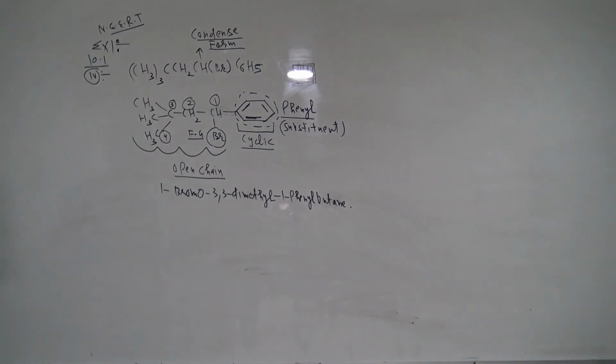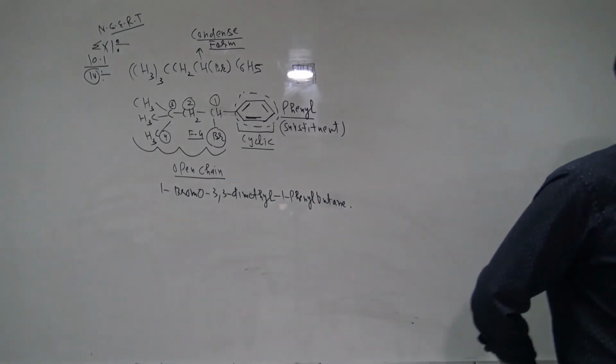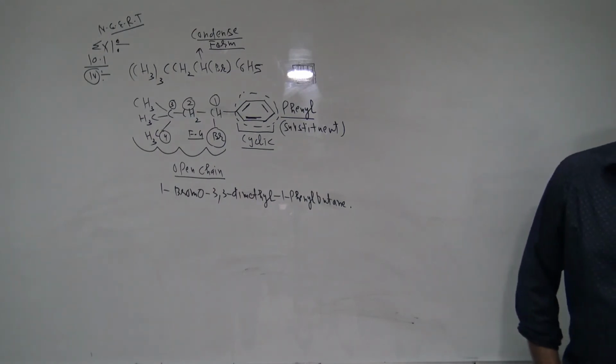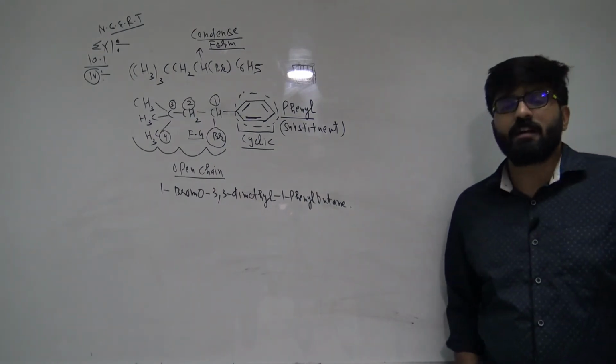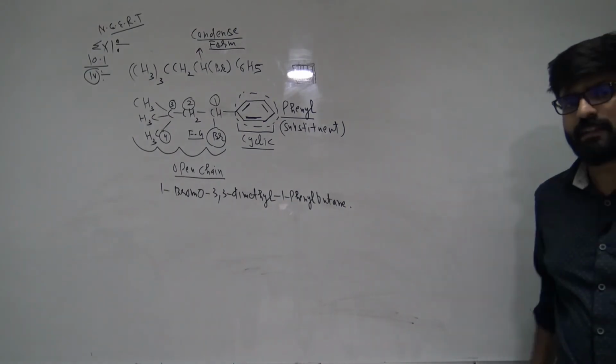Again I am repeating myself: whenever an open chain and a closed chain are both there, the chain that contains more carbon atoms will be considered the main chain. But if the open chain contains any kind of functional group, multiple bond or double bond, then the open chain will be considered the main chain, irrespective of any other rules.